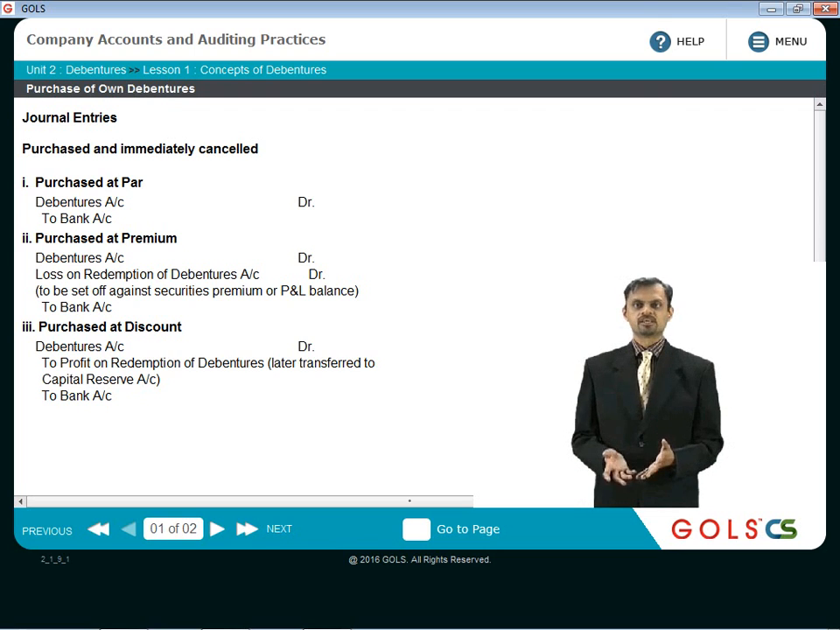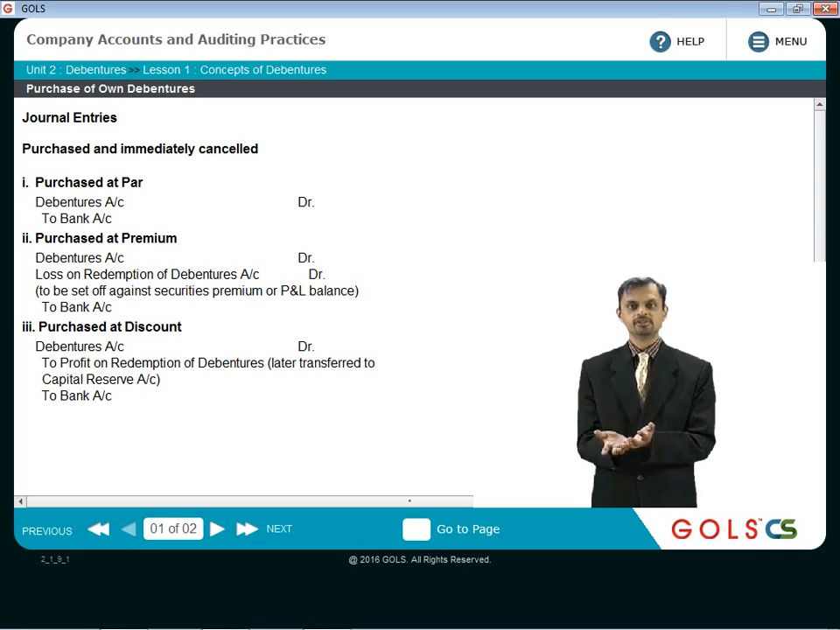So if the debentures are purchased and immediately cancelled, and suppose this is happening at par, so that means 100 rupees was the face value and these are purchased also at 100 rupees. So then the debentures account will have to be closed and to bank account. Actually, it is a combination of two entries.